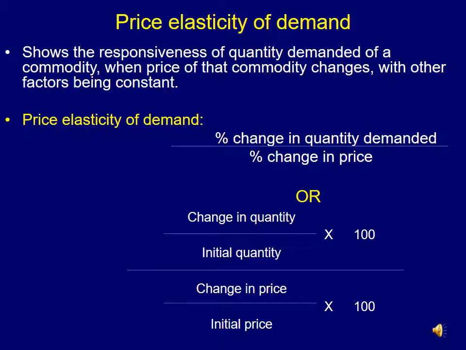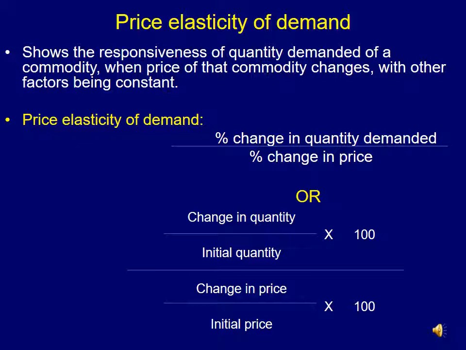If we simplify it, in order to compute percentage change in quantity demanded, we divide changes in quantity demanded by initial quantity multiplied by 100, since it is in percentage terms, whole divided by changes in price of that particular commodity divided by initial price of that commodity into 100.